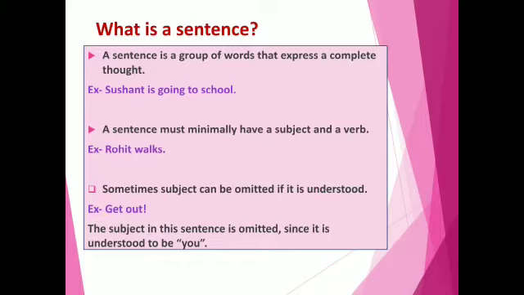Sometimes the subject can be omitted if it is understood. For example, if I say to you, get out, you will easily understand that I am asking you to get out. Here, the subject in the sentence is omitted since it is understood to be you.